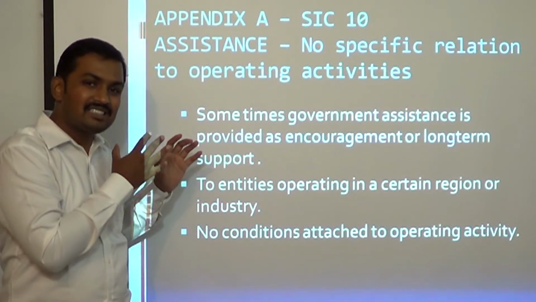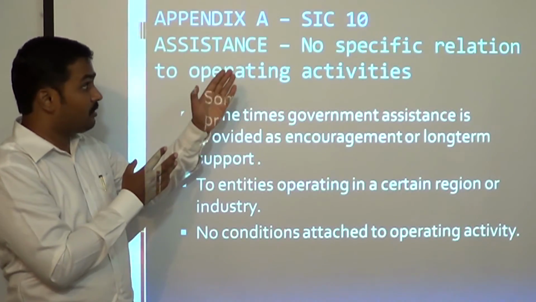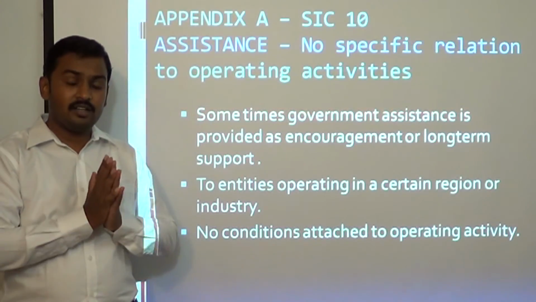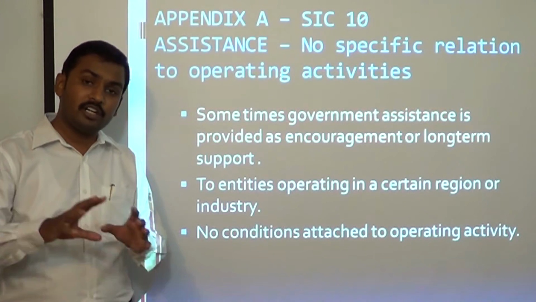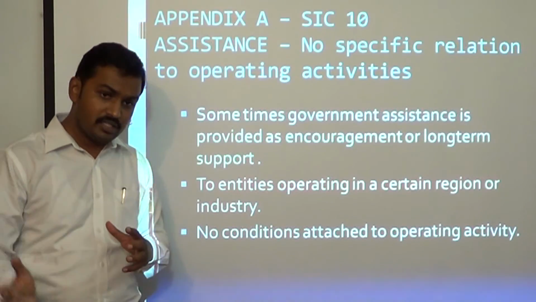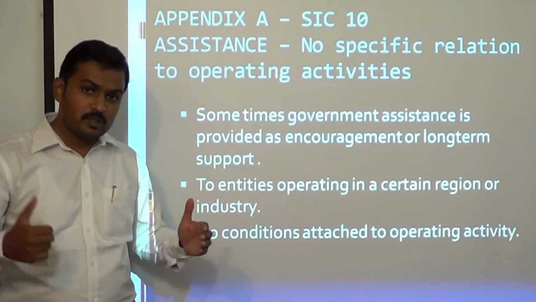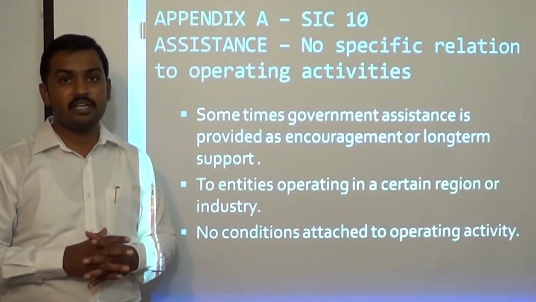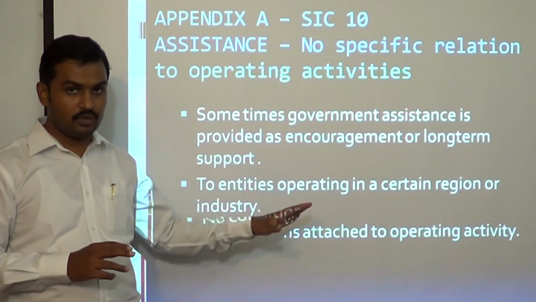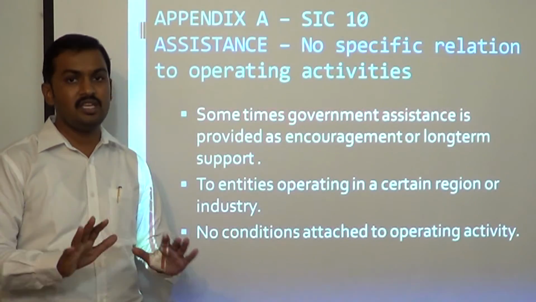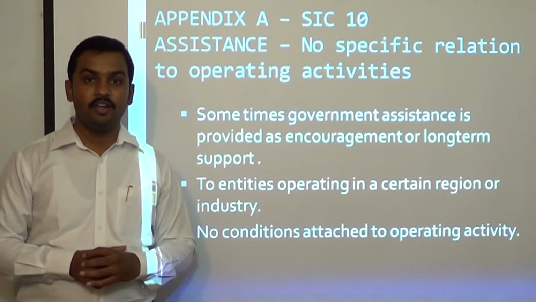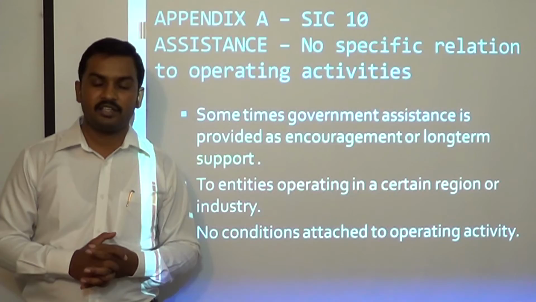So what Standard Interpretation Committee Interpretation 10 and Appendix A say is that you have to continue to treat it as deferred income. That means you have to credit it to deferred income and amortize it to the P&L account in the proportion of expenditure being debited to the P&L account. Is it clear? You cannot straight away credit such government assistance to shareholders' equity. This is the decision given in Appendix A of the standard. Is it clear? So these are the issues which we wanted to discuss in this lecture. Thanks a lot.